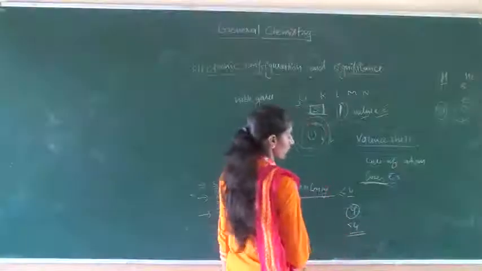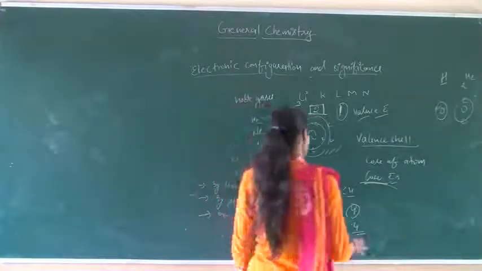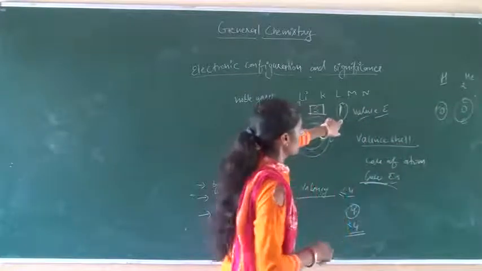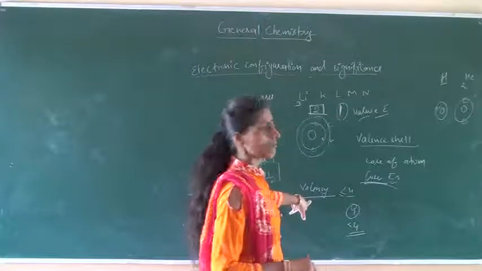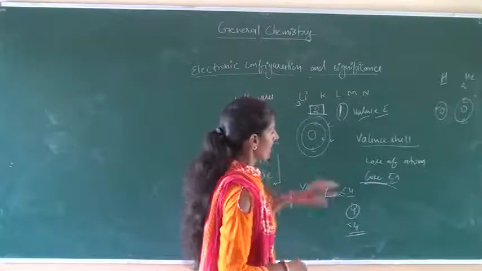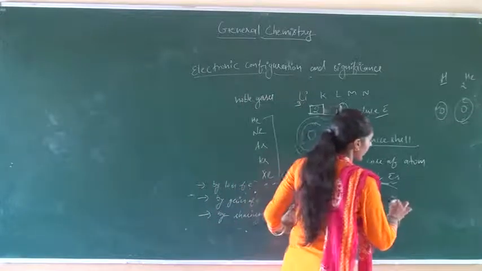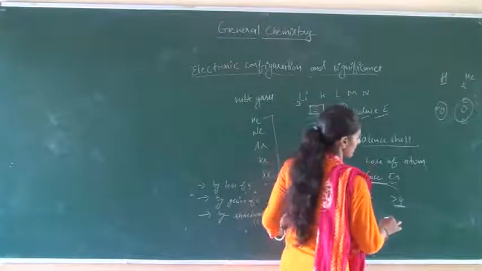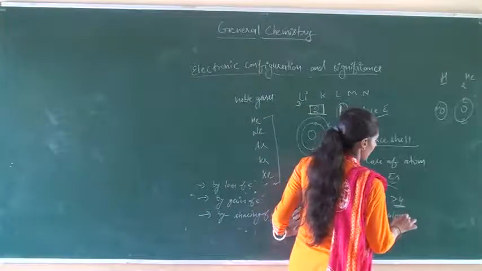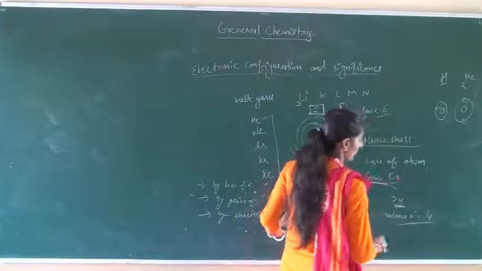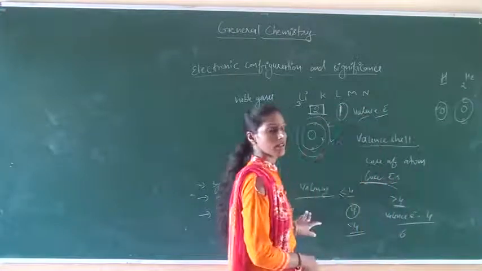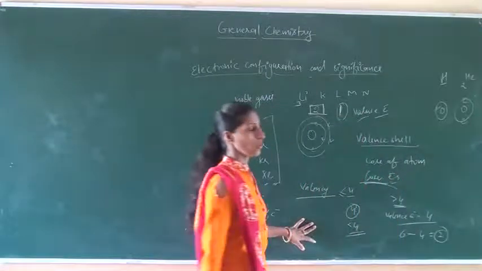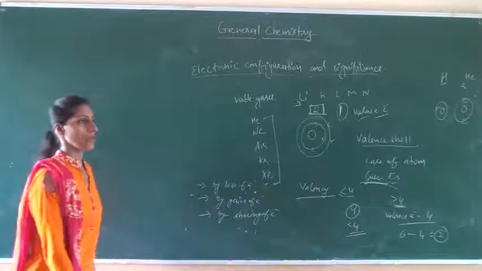Then also the valency of the atom is equal to the number of valence electrons. For example, in case of lithium, there is one valence electron, so valency is 1. Or in case of more than 4 valence electrons, valency is equal to valence electrons minus 4. For example, 6 valence electrons minus 4, then valency is 2. This is in case of